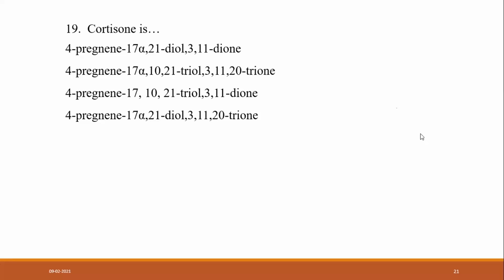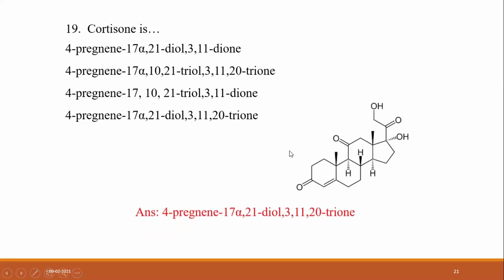Cortisone is what? So this is the structure of cortisone, and the answer is 4-pregnene. So what does pregnane mean?